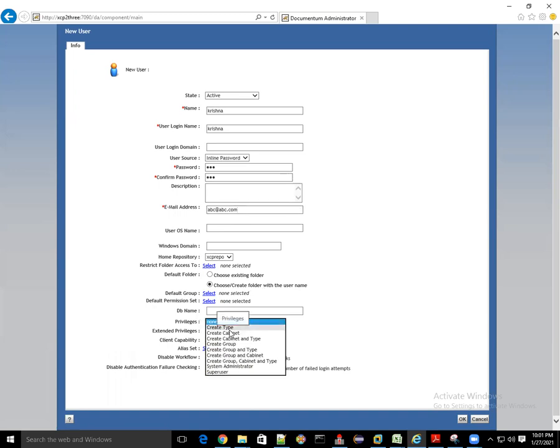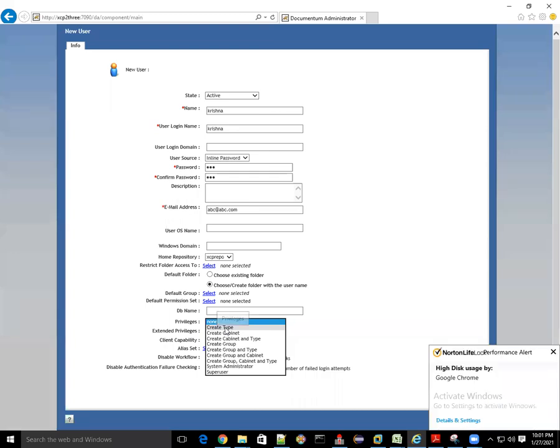We want Krishna to be able to create types and also create cabinets.